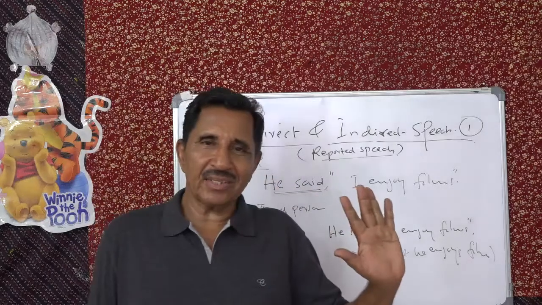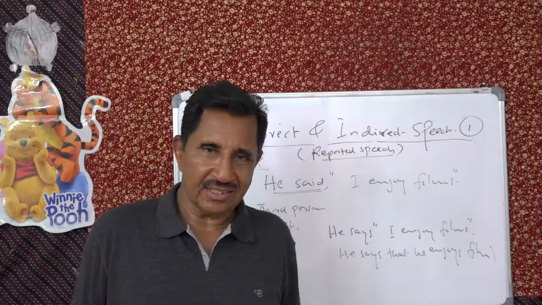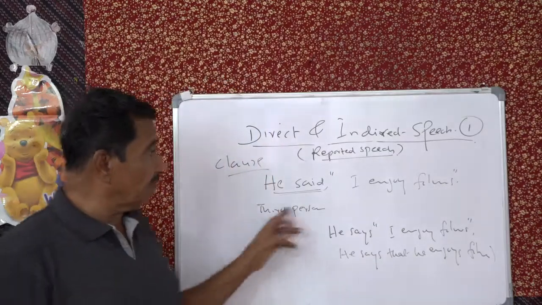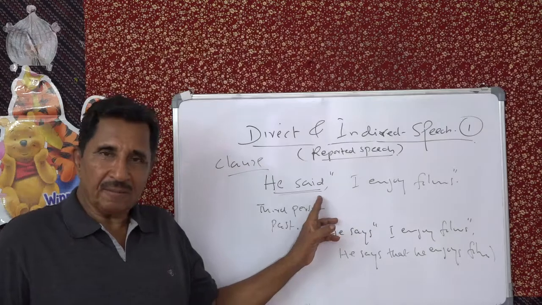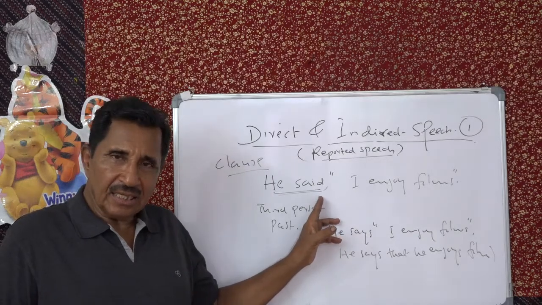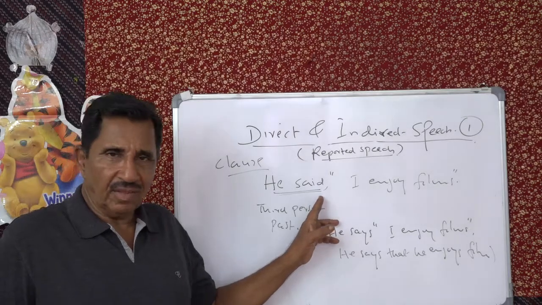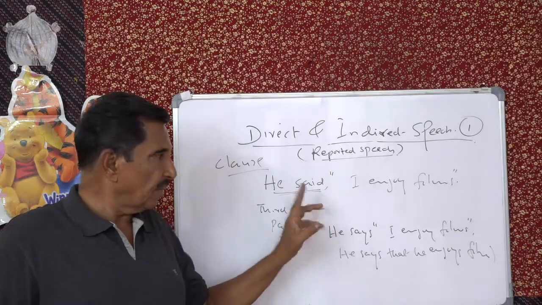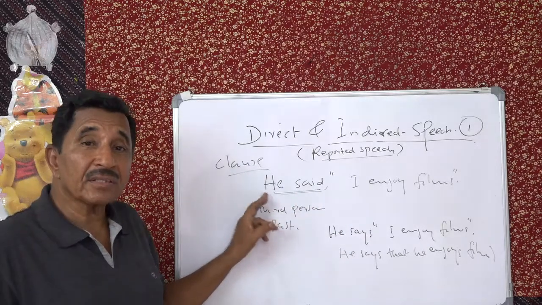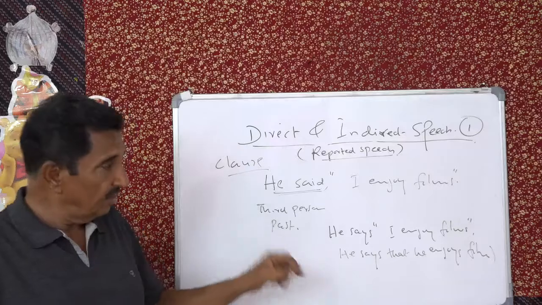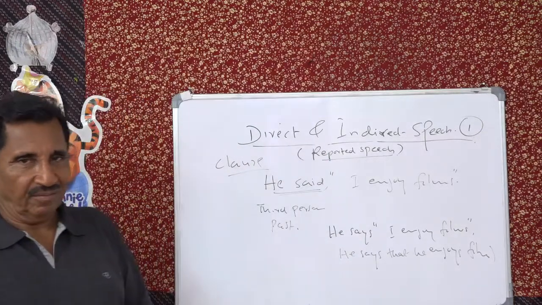Indirect speech doesn't mean that every time you have to do this. You have to look at the reporting verb. The reporting verb should be past tense, and can be any past tense, continuous or perfect. And the subject of the reporting verb should be third person, singular or plural. Then we can make all the changes that we have listed so far.